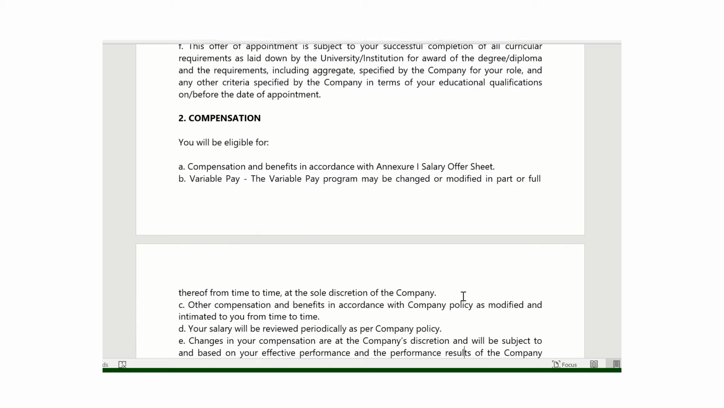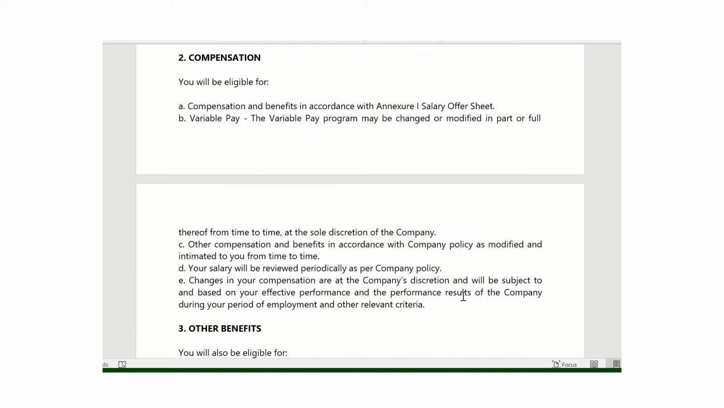Now the most important part of the offer letter is the compensation. They have provided some definitions for the compensation part, like variable pay, how it will be calculated, what the things depend upon, how the company may change it, and what the company policy is. Those details are present in this.